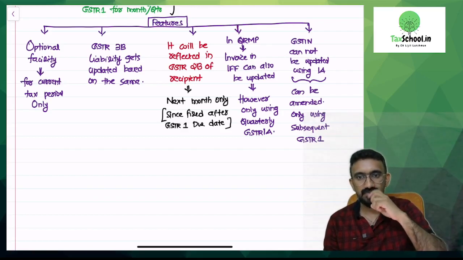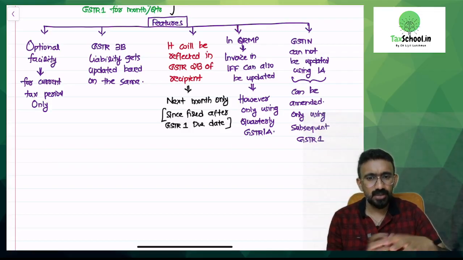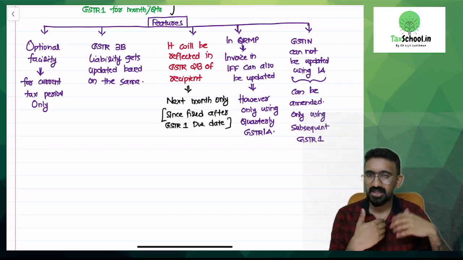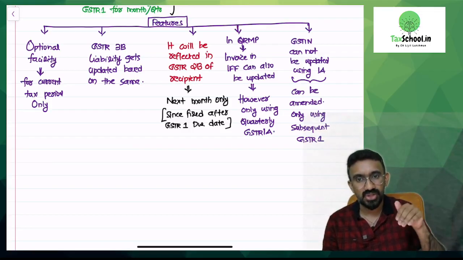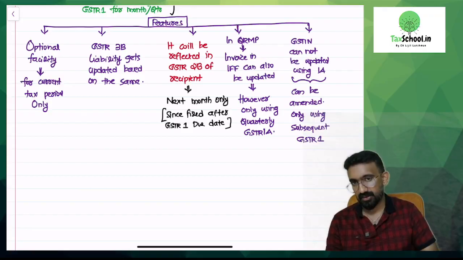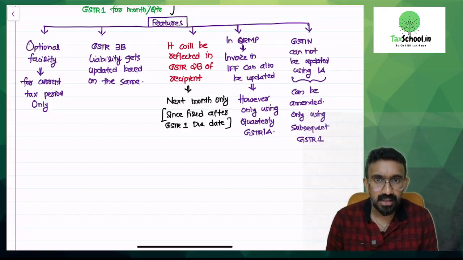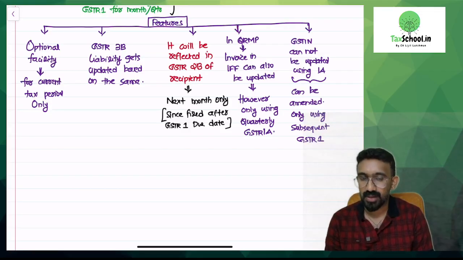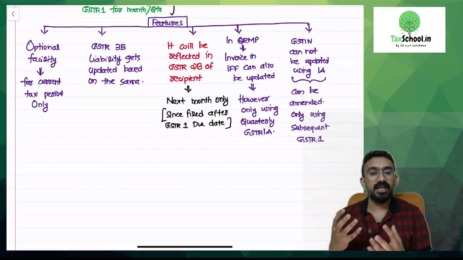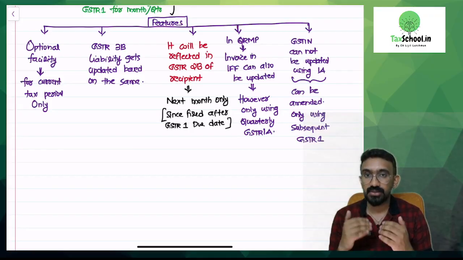Since it is filed after the GSTR1 due date, it will not be the same month, but next month, because GSTR2B of the same month will be reflecting only the invoices you updated in GSTR1. In 1A, next month it will get reflected. In QRMP, invoices in IFF can also be updated. However, only using quarterly GSTR1A. Say, instead of uploading the initial month GSTR1,